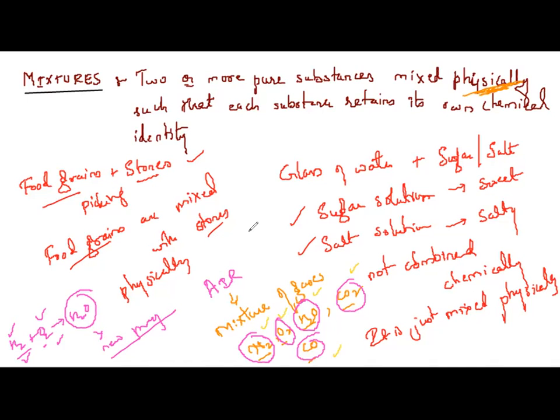Therefore, we call them mixtures. So mixtures are two or more pure substances which are mixed physically such that each substance retains its own chemical identity. Nitrogen will have its own behavior. Oxygen will have its own behavior. Water will have its own behavior. Carbon dioxide will have its own behavior. Carbon monoxide will have its own behavior. So the constituent particles will have their own properties. They will not mix and form some new properties. So this is about mixtures.